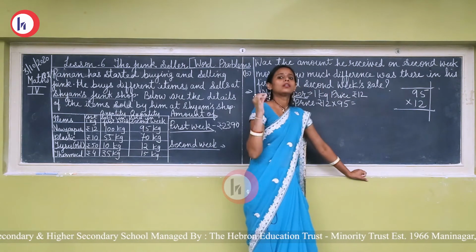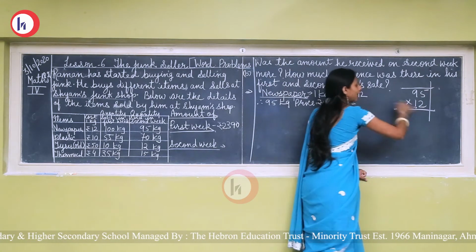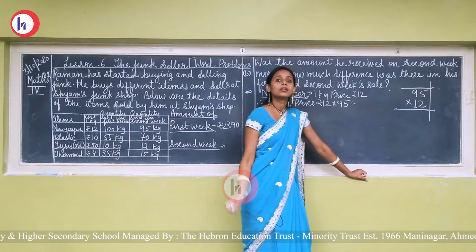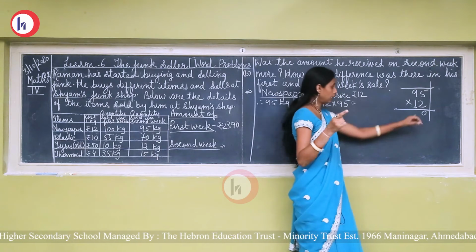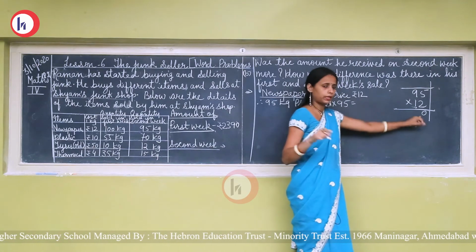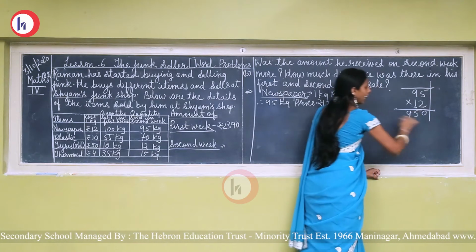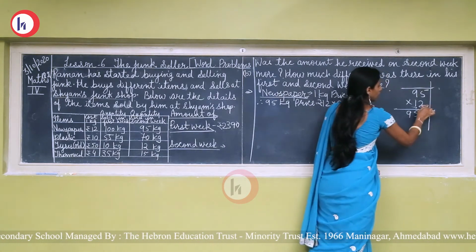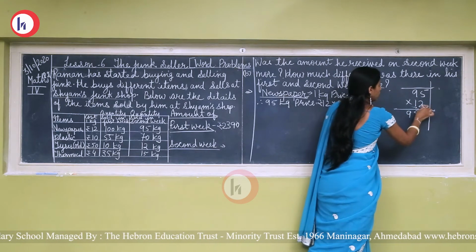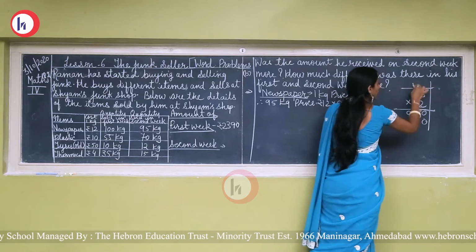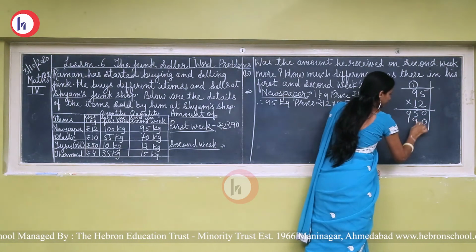So first of all, as I explained to you in the multiplication, we have to start with the tens place. Okay, and when we start, we have to put 0 because here also we have to start with the tens place. So 1 5s are 5, 1 9s are 9. Then here it is on ones place, so we can start from here. It is on tens place. So 2 5s are 10, 1 will be carry forward. 2 9s are 18 plus 1, 19.